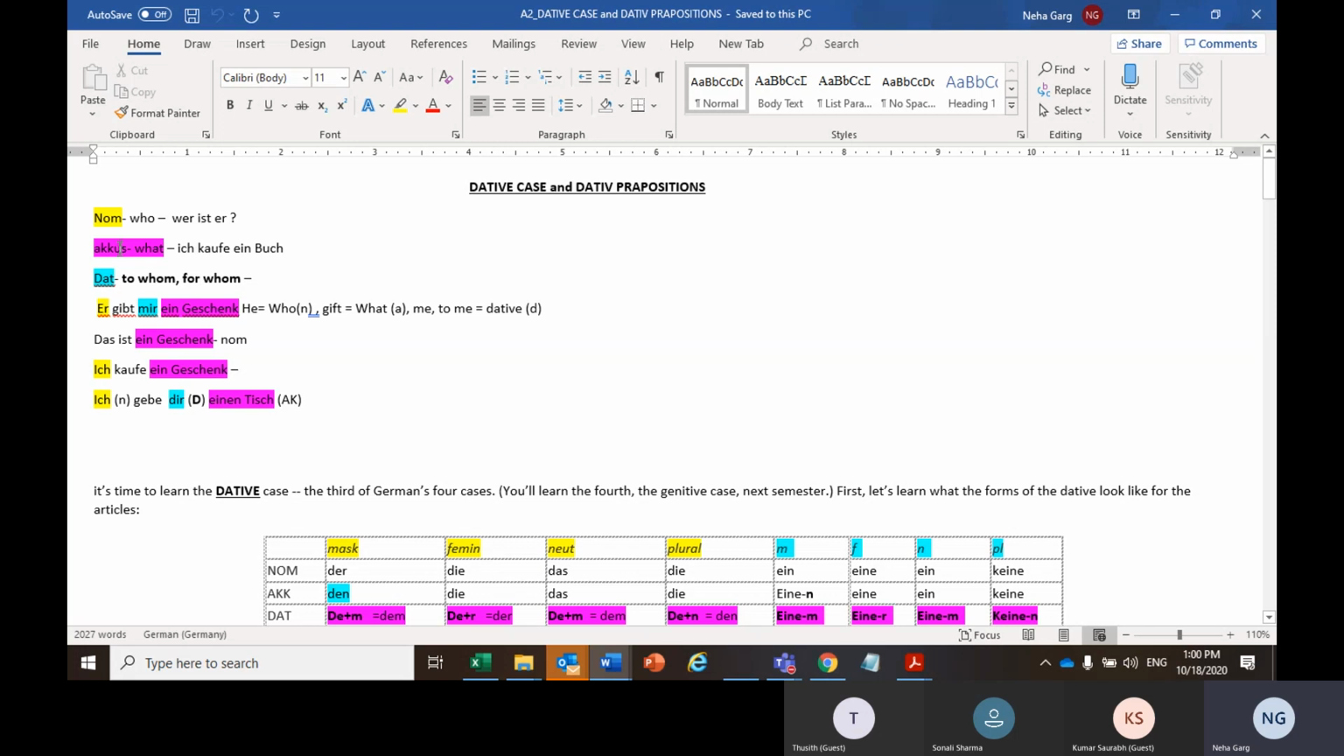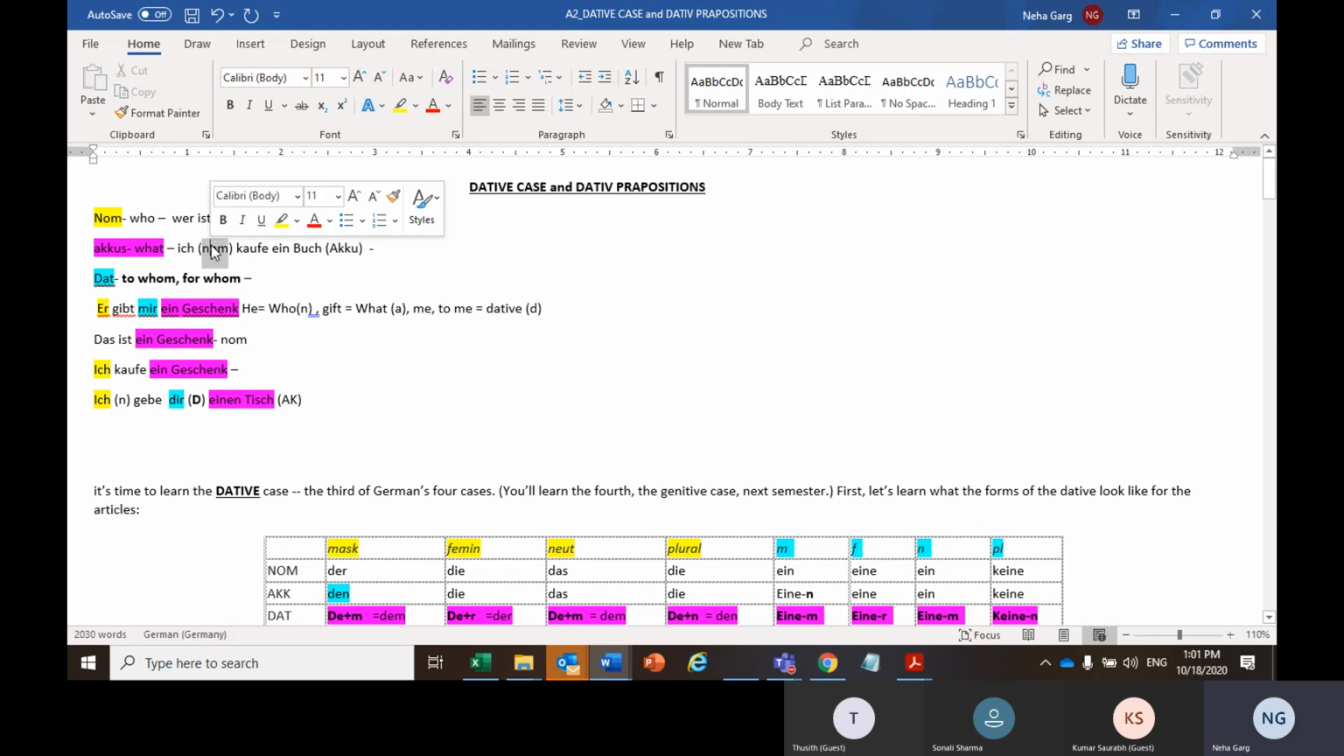If I talk about accusative, that is your what in the sentence. When there is a long sentence, the part to which you can ask what is the accusative thing. Ich kaufe ein Buch. Who is buying a book? I am buying a book. So ich is nominative here. And what am I buying? I am buying a book. So the book is my accusative case here.